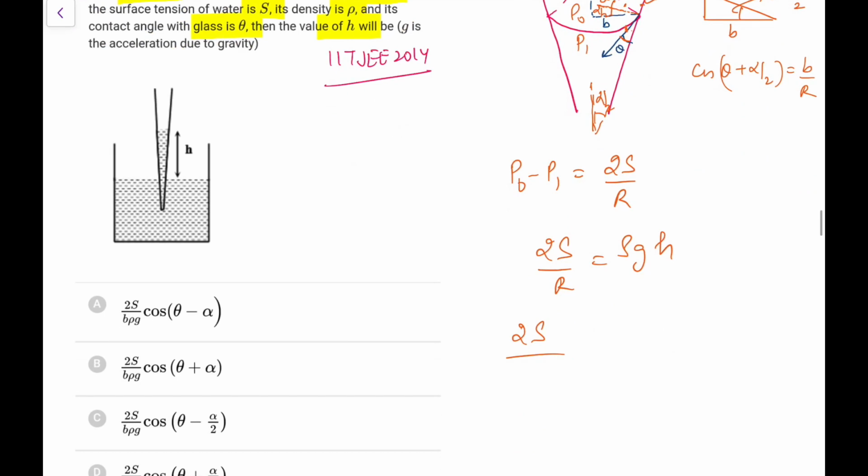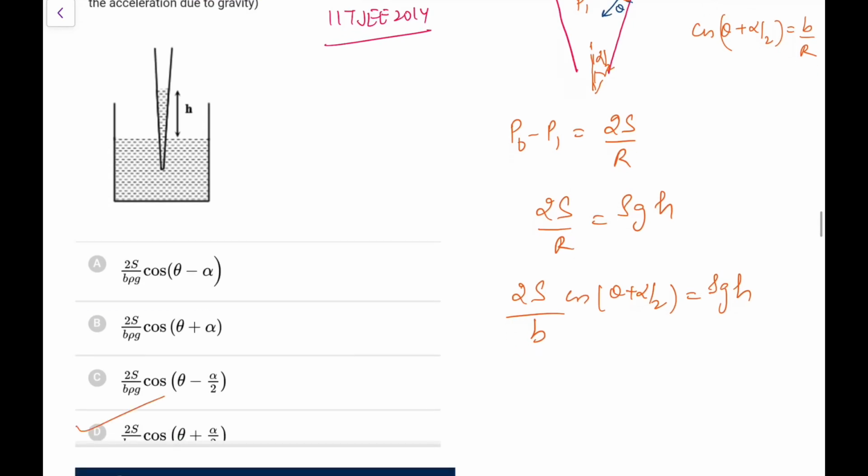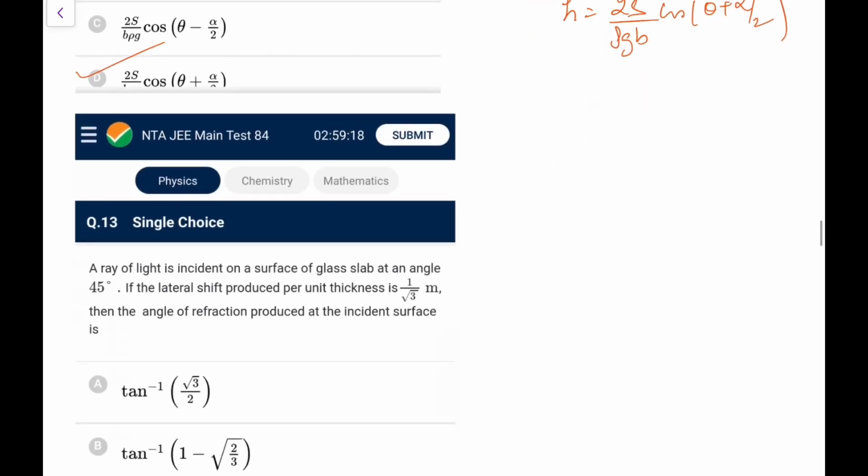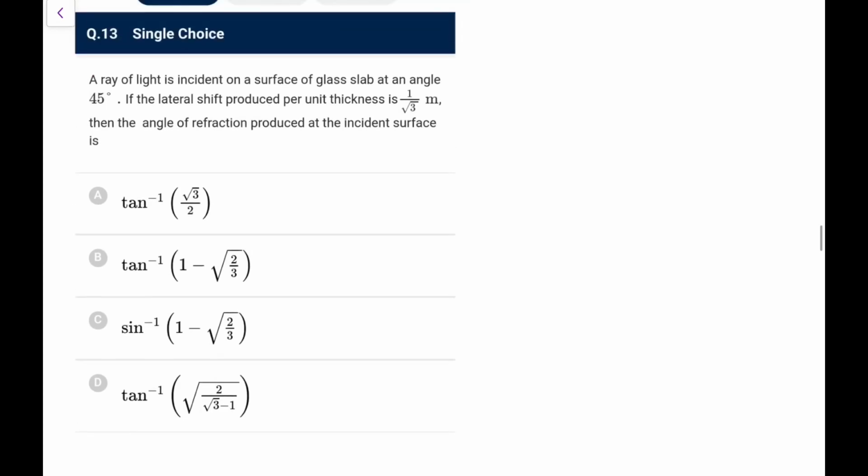So R can be written as B, and that goes up, cos of theta plus alpha by 2 equal to rho gh. So now from here, h, you can directly go for option D, which I have not taken as a complete screenshot, but this would be the option. h is 2s upon rho gb cos of (theta plus alpha by 2). So it's a very nice question, testing geometry, testing surface tension.